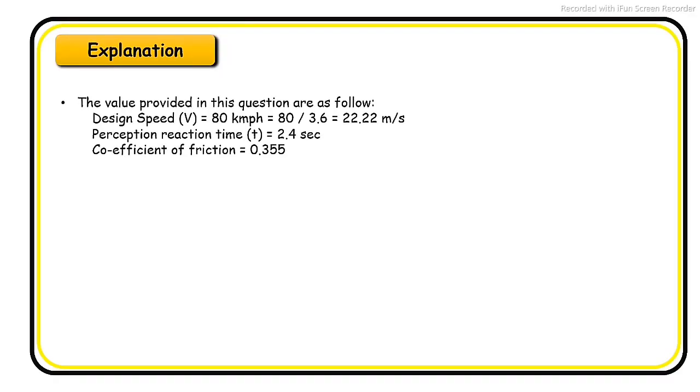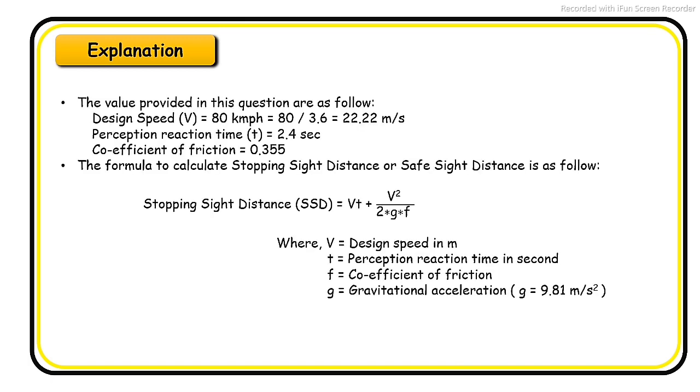Explanation of question number 6. The values provided in this question are as follows. Design speed 80 km per hour, which is converted in meter per second is 22.22. Perception reaction time is 2.4 seconds. Coefficient of friction is 0.3555. The formula to calculate stopping sight distance or safe sight distance is as follows.